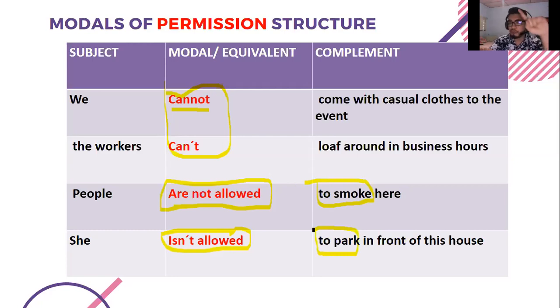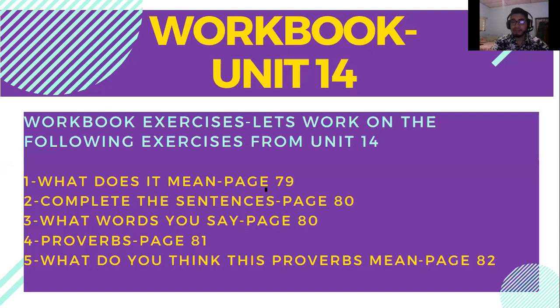They are not allowed to play. They are not allowed to dance. They are not allowed to laugh. She is not allowed to eat here. She's not allowed to take notes. She's not allowed to take photographs or something like that. And remember that since here we are using the third person singular, I will change the are to is because I'm talking about just one person. If you put in a sentence she are or he are, that's a total mistake. And remember that there are rules that we should follow. And with that, we're going to end this explanation of the topic of modal verbs of obligation, permission, and prohibition.